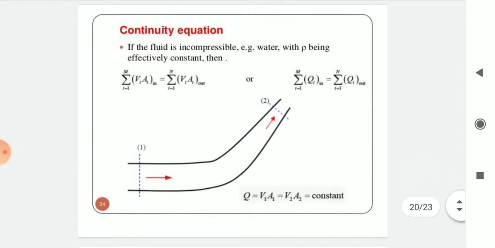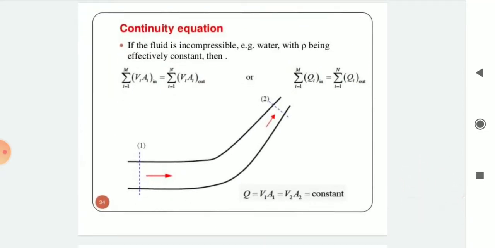If the fluid is incompressible, for example water, with rho effectively constant, then the equation will be summation of v1 a1 in equal to summation of v1 a1 out. In the figure we can see Q is equal to v1 a1 equal to v2 a2 equal to constant.